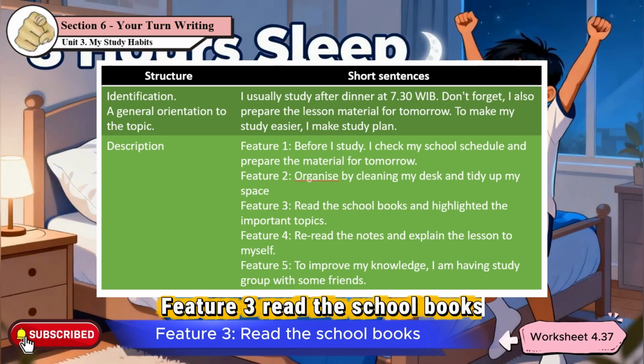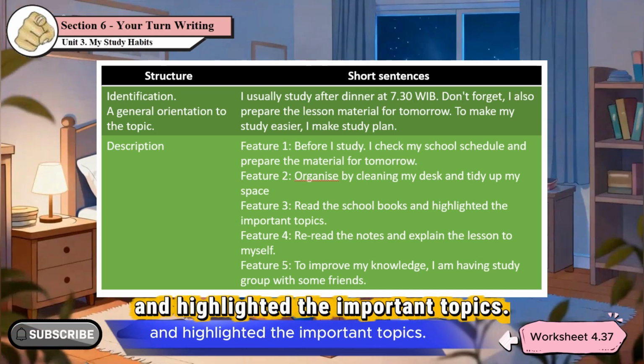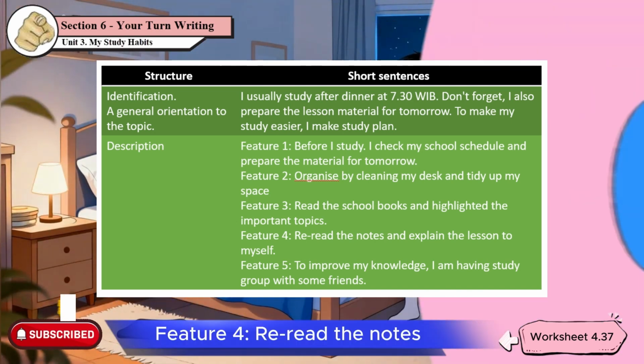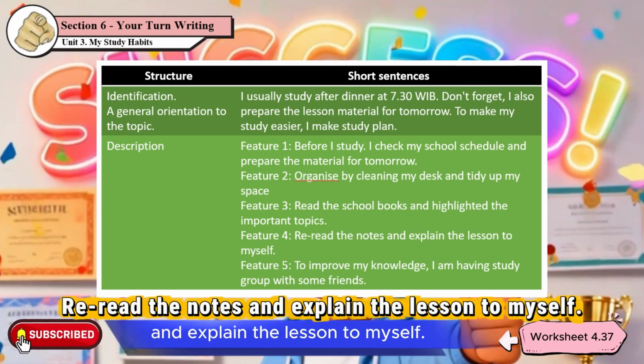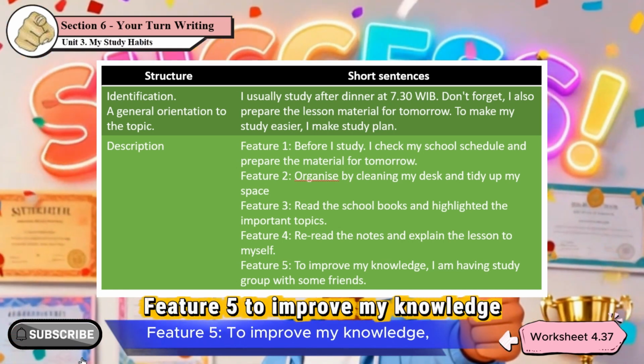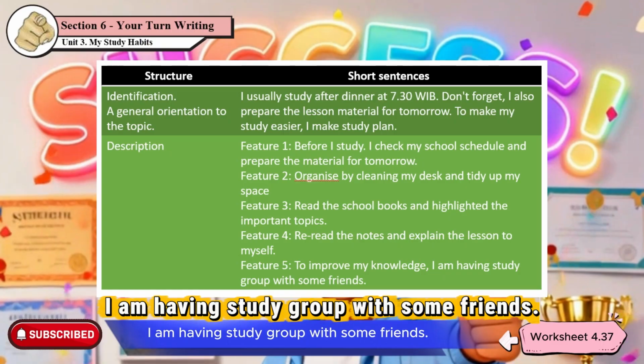Feature 3, read the school books and highlighted the important topics. Feature 4, reread the notes and explain the lesson to myself. Feature 5, to improve my knowledge, I am having study group with some friends.